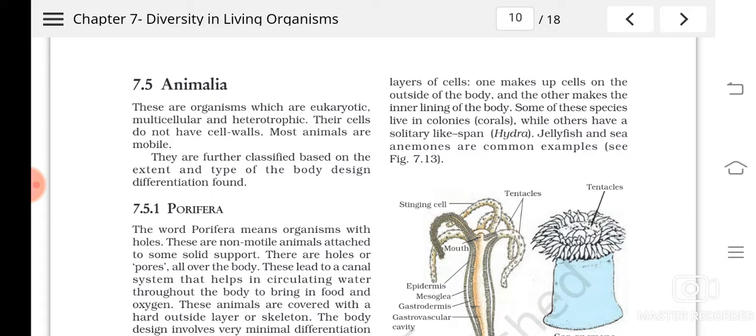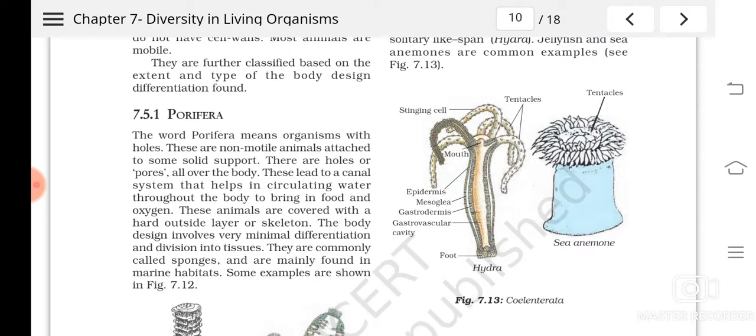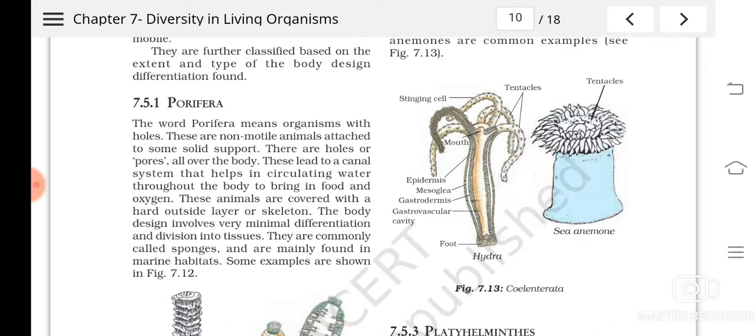So kingdom Animalia is grouped into the next category. What is the next category after kingdom? Phylum or division. In the case of animals it is phylum. The kingdom Animalia is divided into a number of phyla depending upon various criteria, like whether the body has a cellular level of organization, tissue level of organization or organ level of organization.